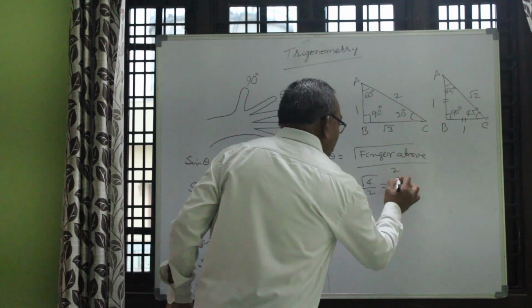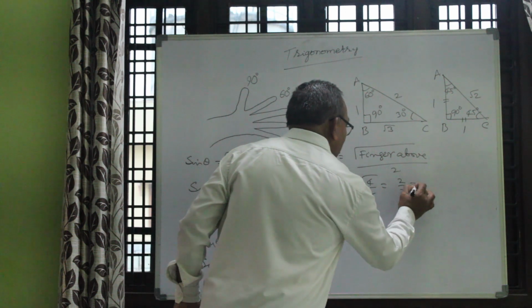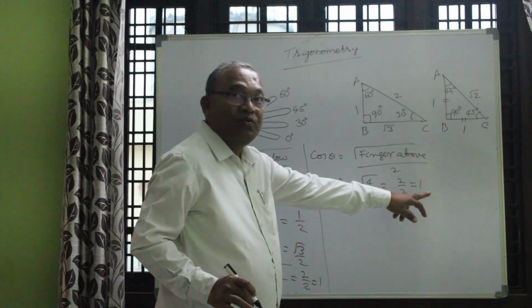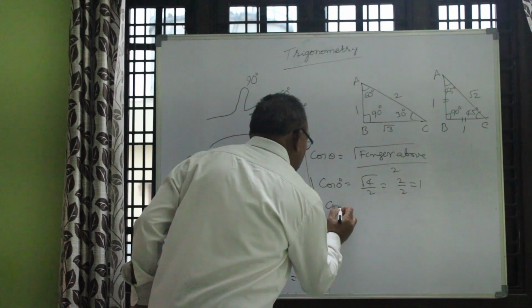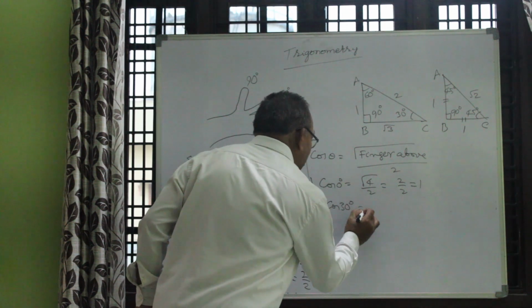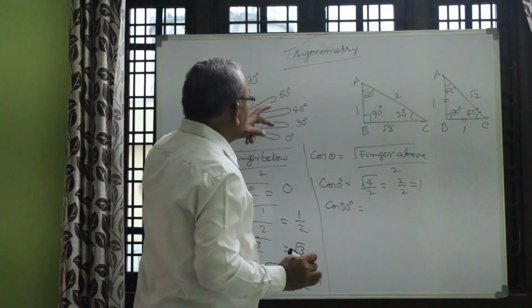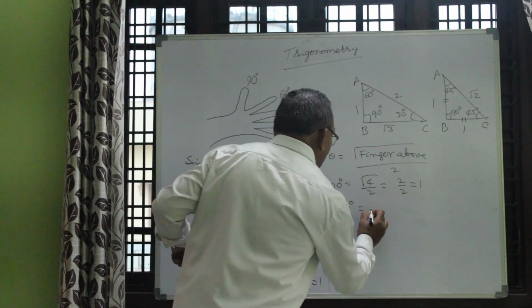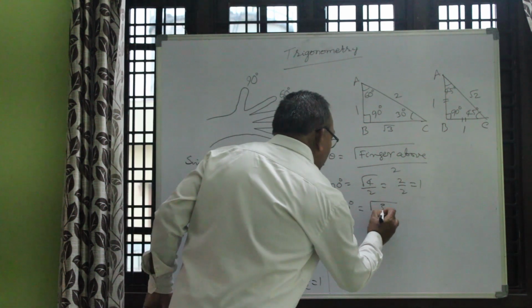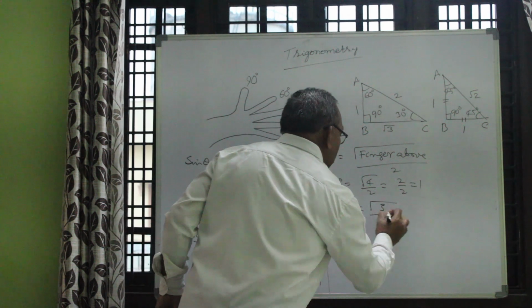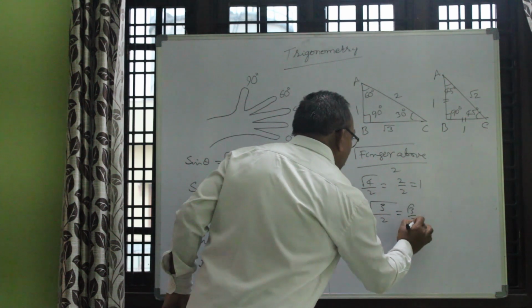Root 4 is 2. 2 by 2 is equal to 1. Cos 0 is equal to 1. Now you go for the next, cos 30. How many fingers are there above? 1, 2, 3. 3 by 2. This is nothing but root 3 by 2.